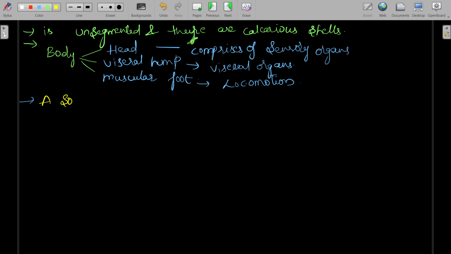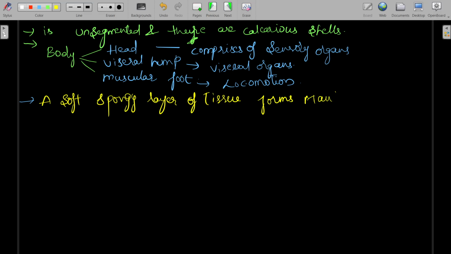A soft spongy layer of tissue forms the mantle over the visceral hump.